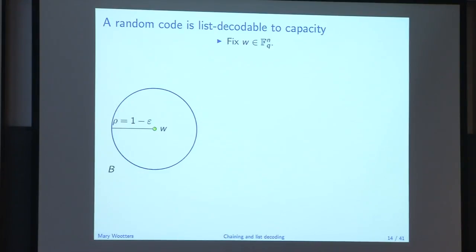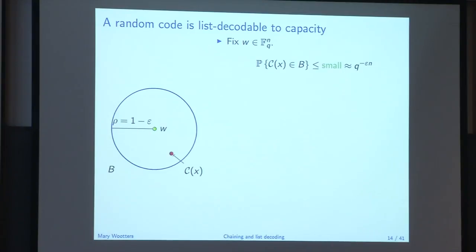So this is an argument we're all pretty used to, concentration plus union bound. So let's fix one of these balls, say with center W. So here's my ball. And then I'm going to just imagine looking at one code word that lands in it. That's a random thing, completely random, dropping it at random. So the probability that this code word lives in that ball is not very big. Turns out it's about q to the negative epsilon n.